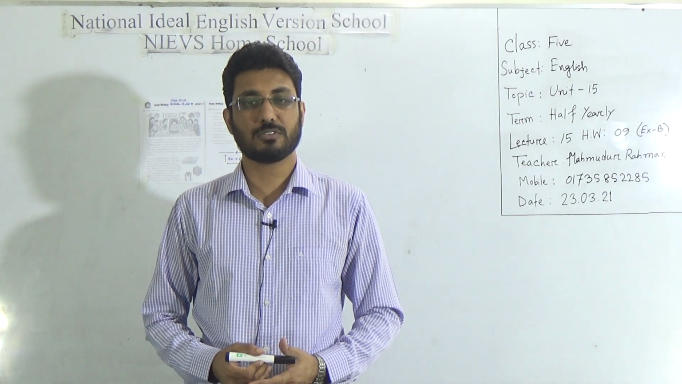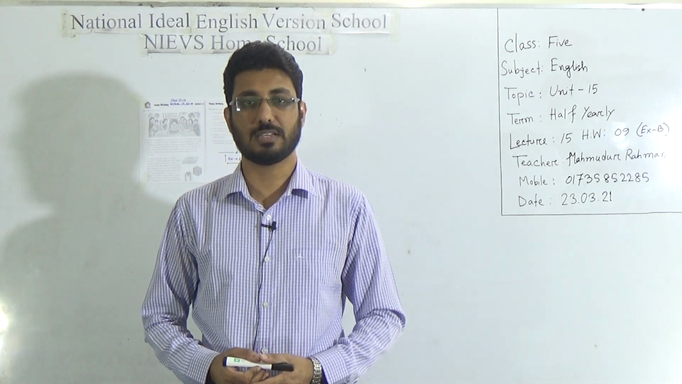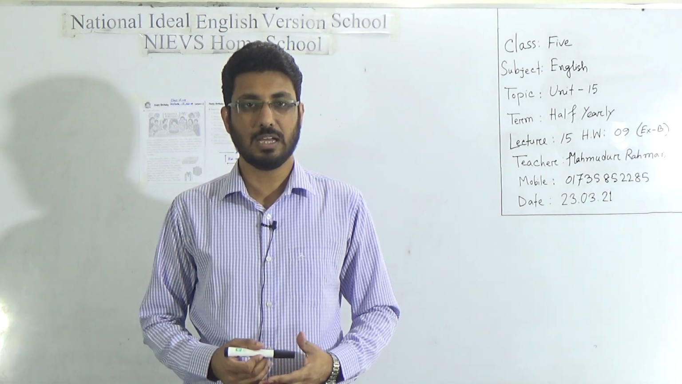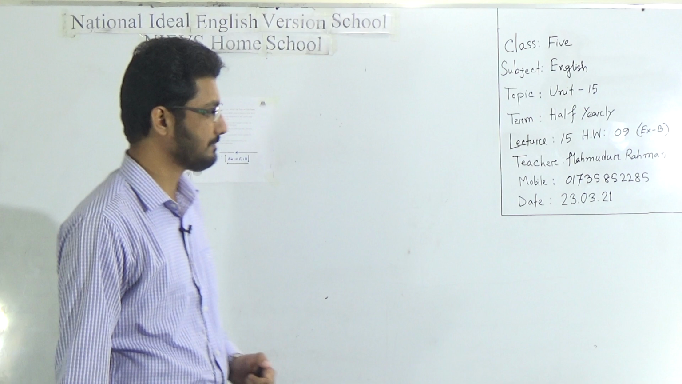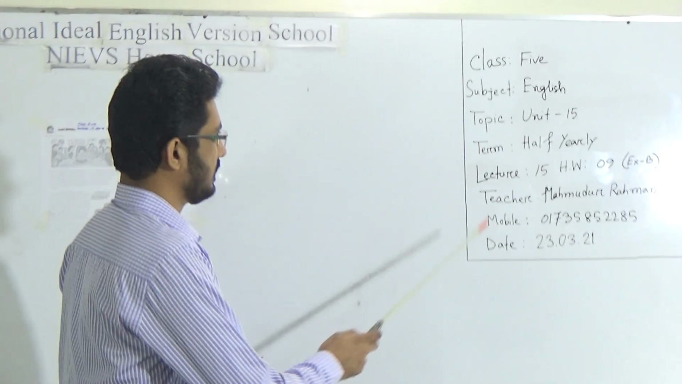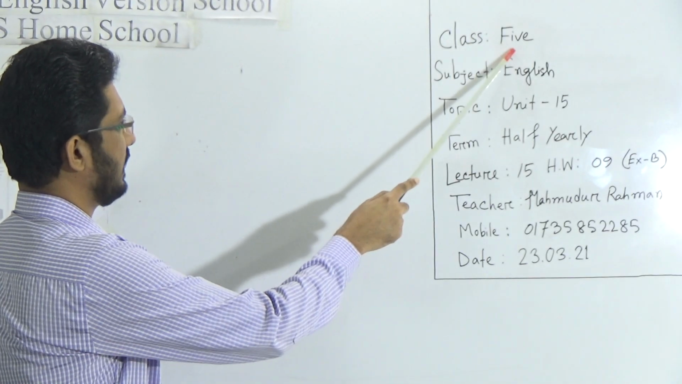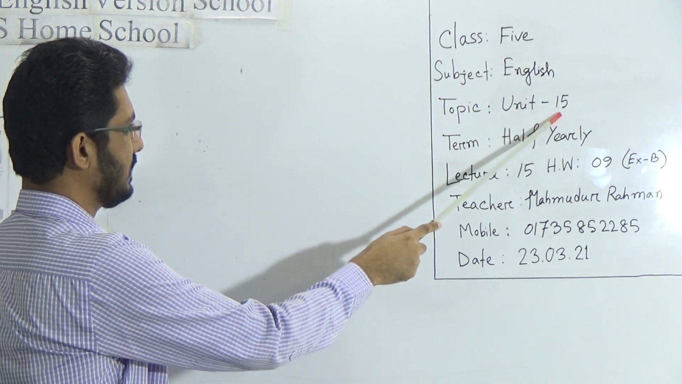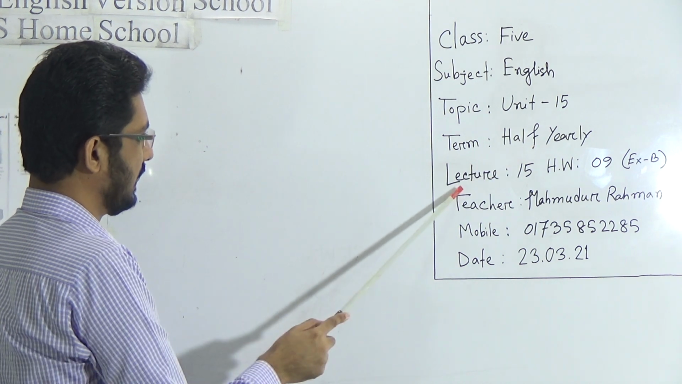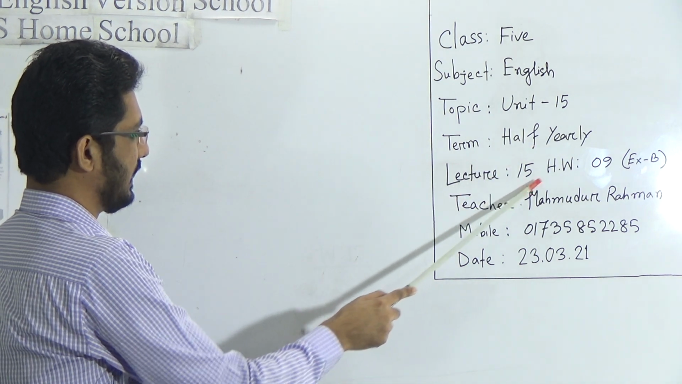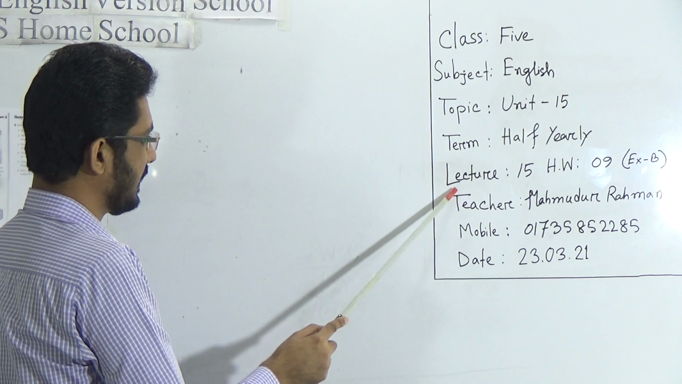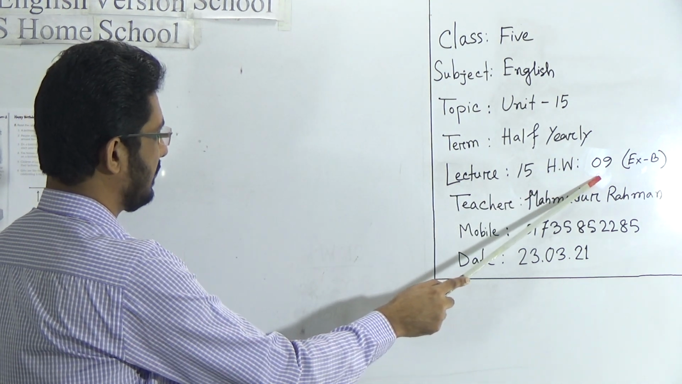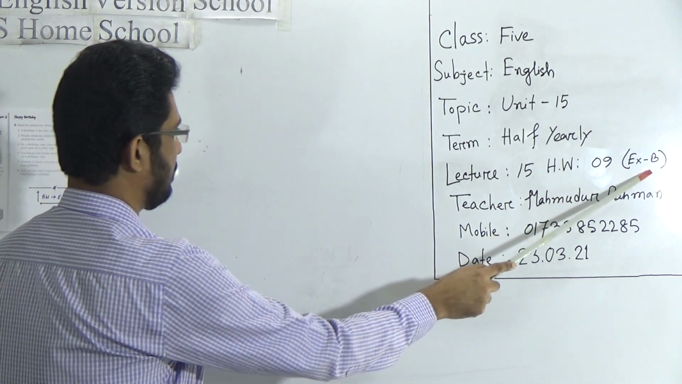Today, I am going to take an English class for the students of class 5. Our today's topic is Unit 15. Okay, let's see the board at first. This is the class for the students of class 5 and today's subject is English. Your topic is Unit 15, term half yearly, lecture number 15 and HW number 9. I repeat again, this is your lecture number 15 and HW number 9, and today's HW will be exercise B.